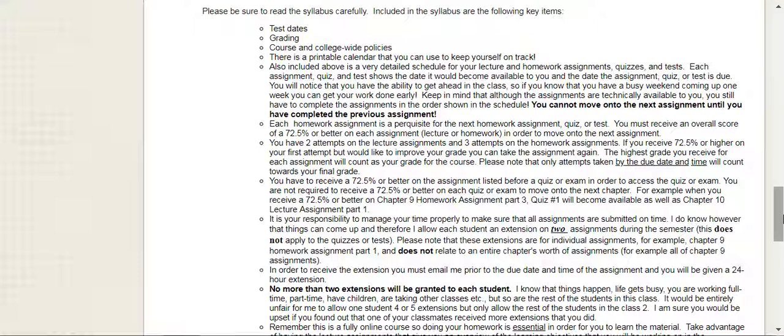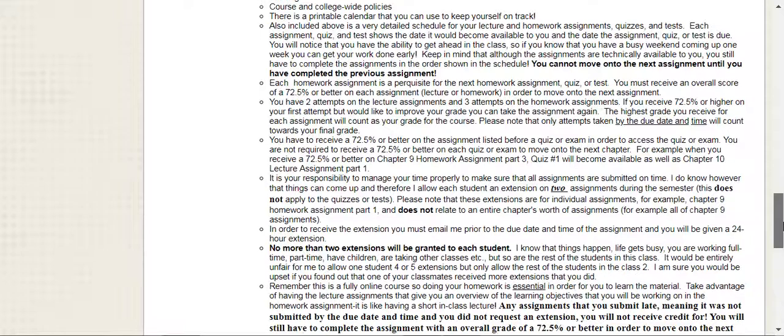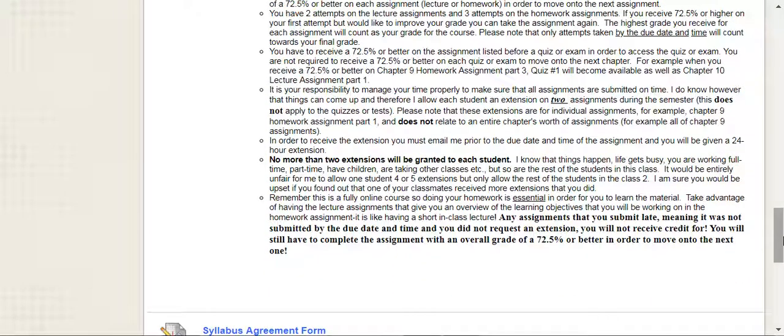An extension does not give you 24 extra hours on all of the Chapter 9 assignments. In order to get the extension, you have to email me prior to the due date and time, and you'll automatically be given a 24-hour extension. No more than 2 extensions will be granted to each student.